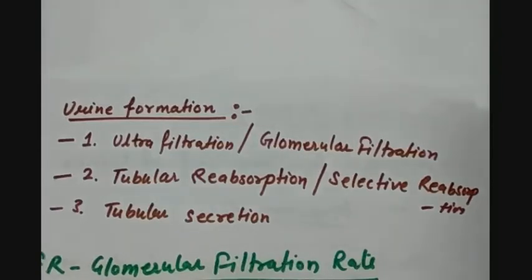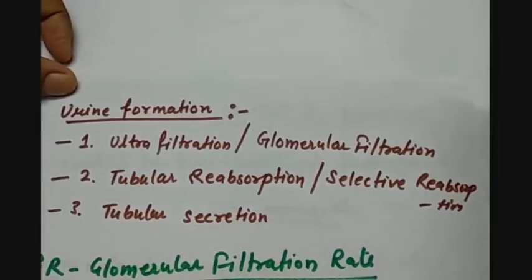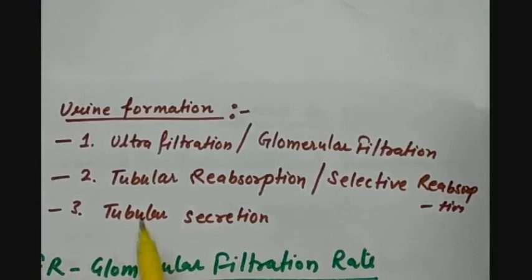So they need to be reabsorbed. Now, as we all know, the nephrons are covered by capillaries. There are capillaries all around the convoluted tubes. So here, tubular reabsorption or selective reabsorption takes place.